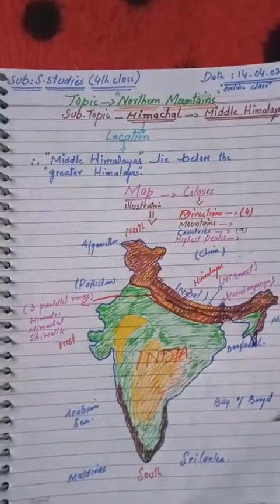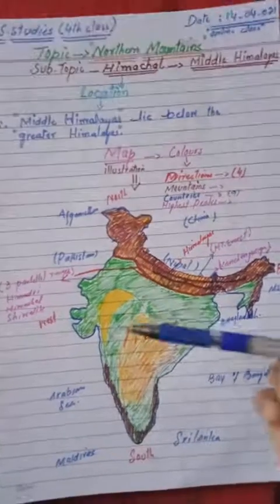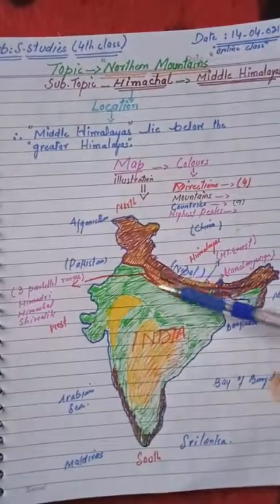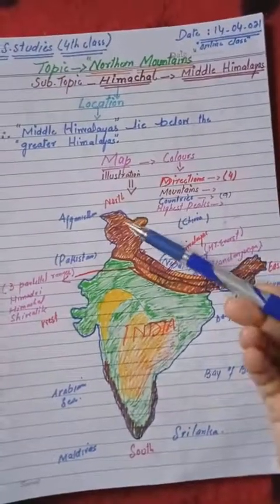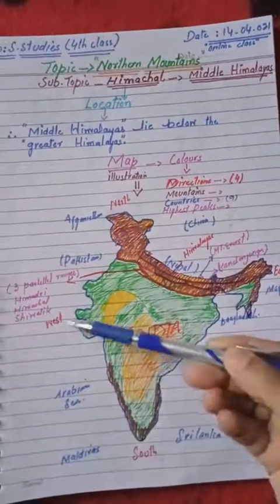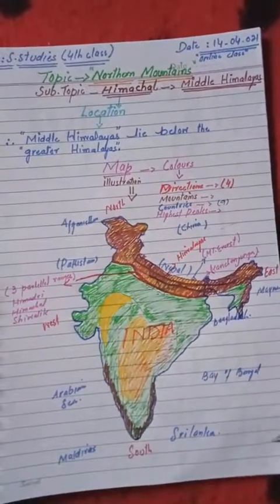So let's have a look at this map. Look children, this is the physical map of India. This is the north direction, this is south, this is west, and this is east. You are all aware of it.